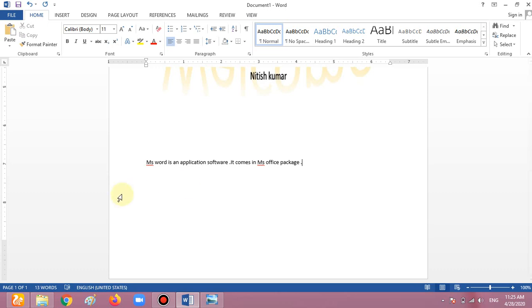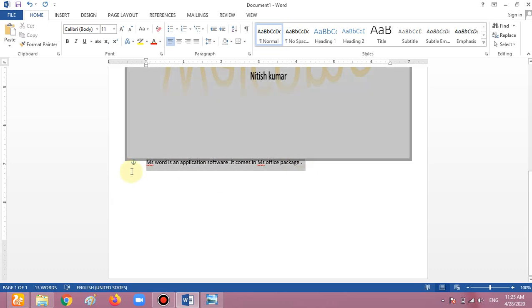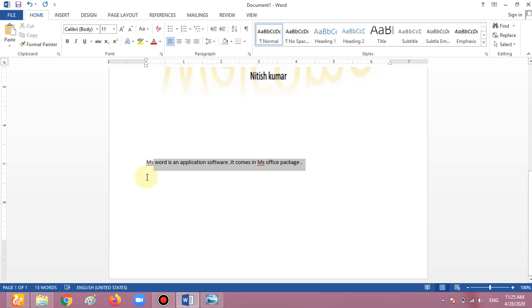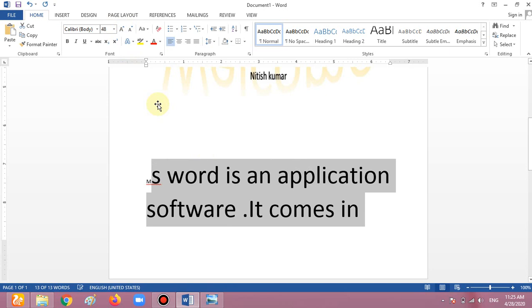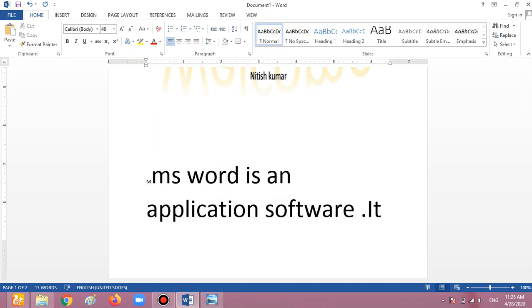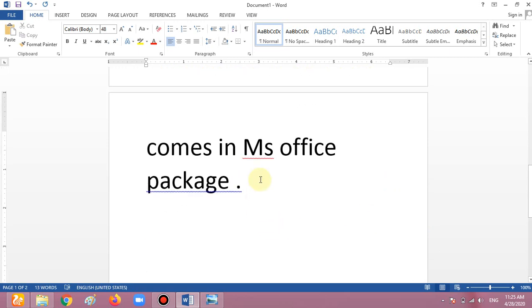What is the use of this one? First, I want to increase the size of this one. It's too detailed, you can't read this. It comes in MS Office package.